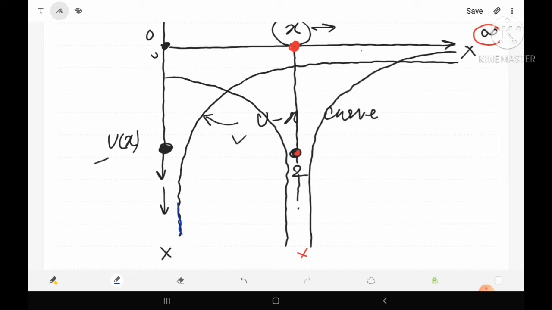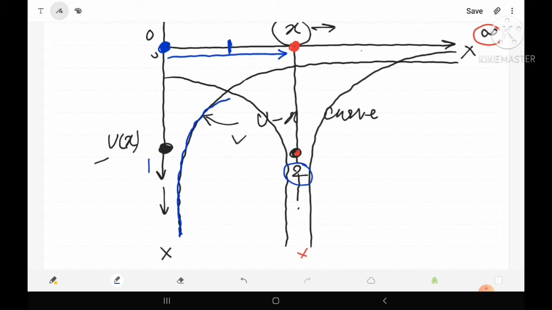Now let's see how the potential energy varies as the free electron moves from the first atom to the second atom. When the electron was very close to the first atom, its potential energy was infinity, and it decreases as the separation from the first atom increases, and it becomes minimum when the distance of the free electron is equal from atom 1 and atom 2.